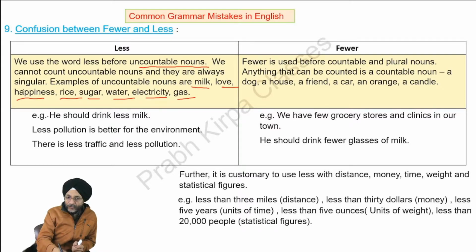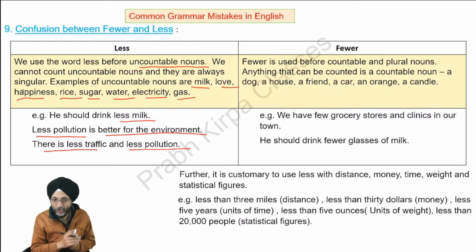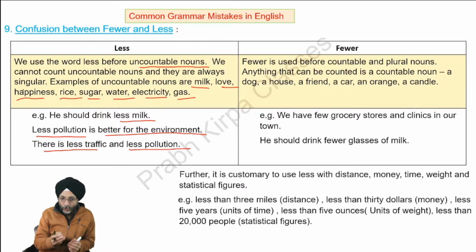Examples of where we should use less are: he should drink less milk, less pollution is better for the environment, there is less traffic and less pollution. These are uncountable nouns which cannot be counted. We cannot count the pollution on our fingers. We cannot count milk.